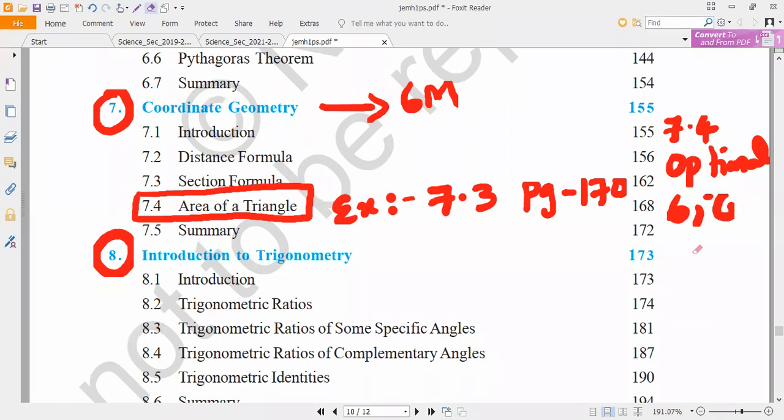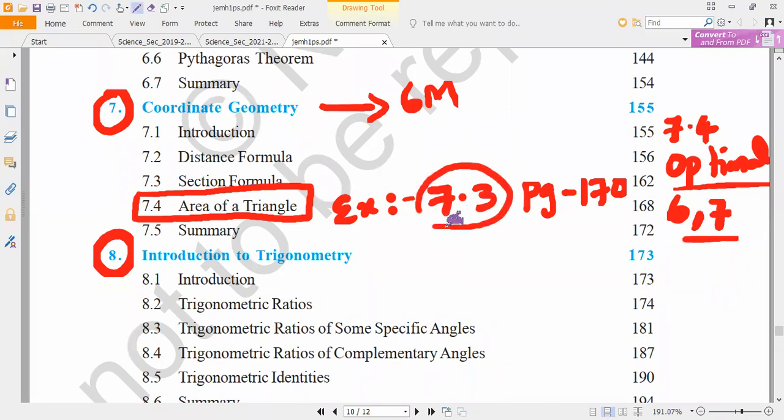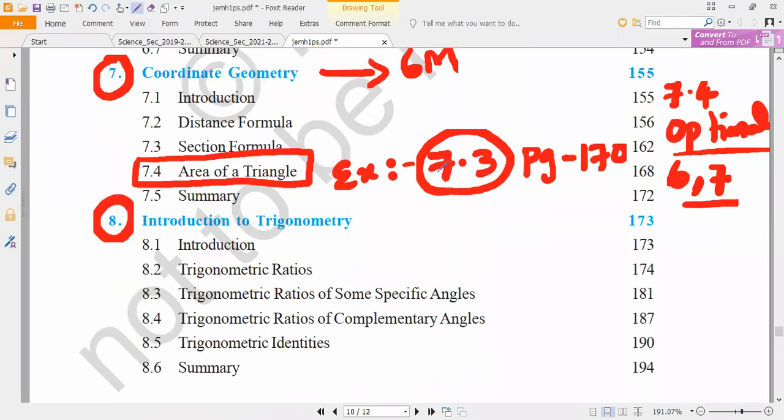Sir, you did not tell us the deleted portion, we are facing this problem. That is all. Because last year, even before board exams, they did not know what the deleted portion was. That is the problem. So that is why this year we are making everything clear beforehand. So in the optional exercise, the deleted questions are 6 and 7. 7.3 is fully deleted. Okay, 7.3 completely deleted, and only questions 6 and 7 are deleted in the 7.4 optional exercise. Remaining, how to do it.